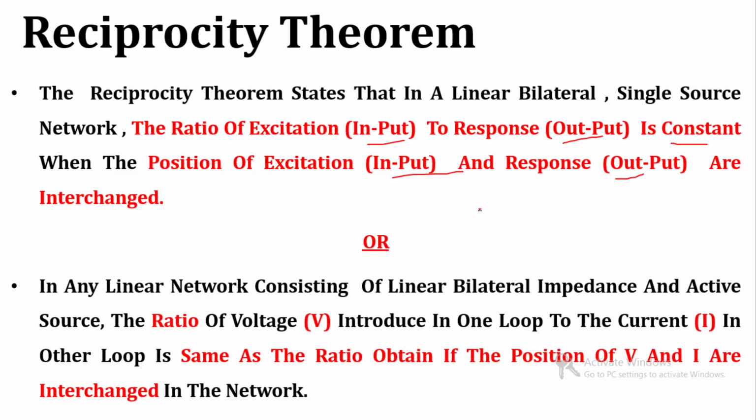Clear? That means for a particular network, the ratio of input to output remains constant. If you change the position of input and output, then also that ratio will remain constant. This is the statement of the reciprocity theorem.